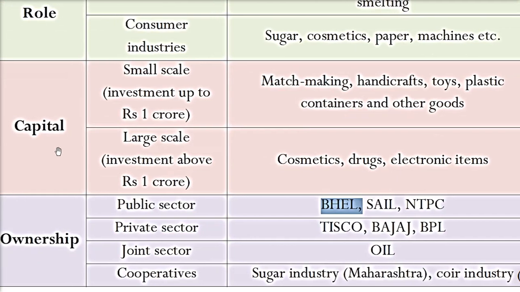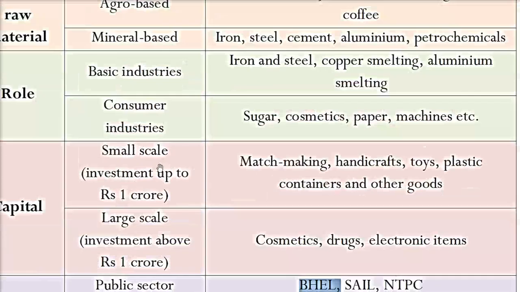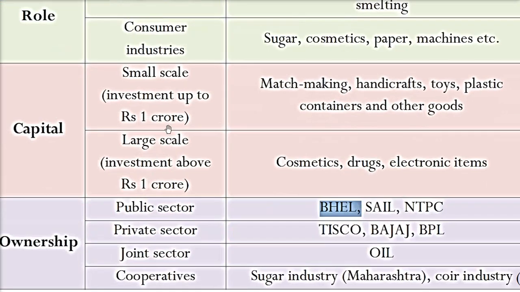Now coming to the capital, what amount is invested? What money is being invested? So we have two kinds of vargikaran, or you can say classification here. First is the small scale industry and then we have large scale industry. Now this money would have changed, but as per the text, the small scale industry, if the investment is up to say 1 crore, then this industry will be called small scale. If the money being invested is more than 1 crore, then we call it a large scale industry.